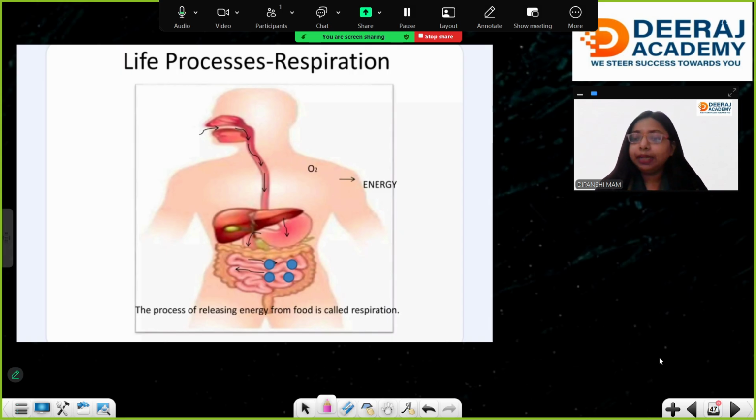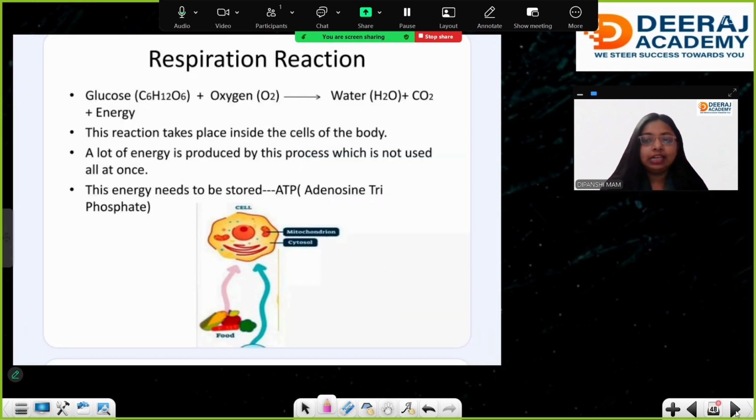The oxygen goes inside the cell, and inside the cell it goes to the mitochondria, where it generates energy. So ultimately the food you are using gives you energy through cellular respiration. Respiration is a process of releasing energy, so it is a kind of exothermic process as well. That is also written in the chemistry NCERT.